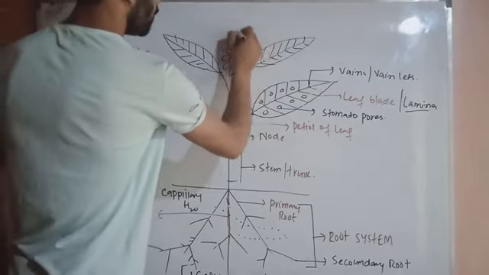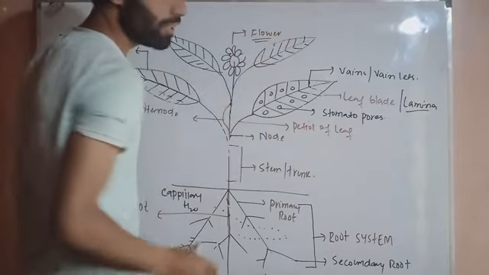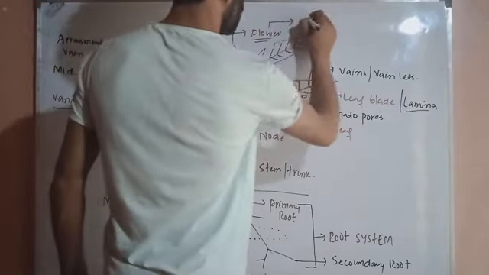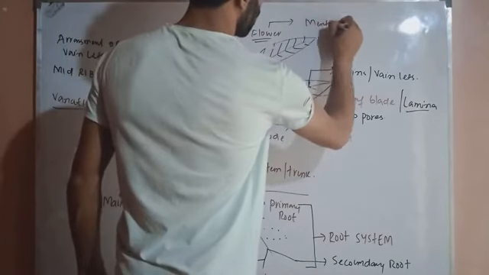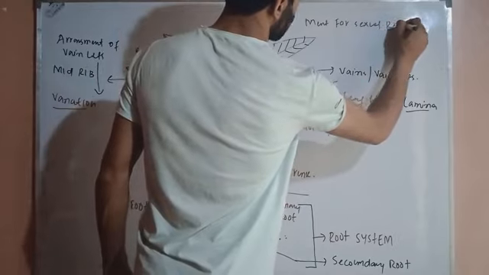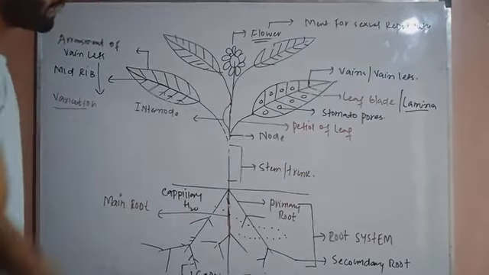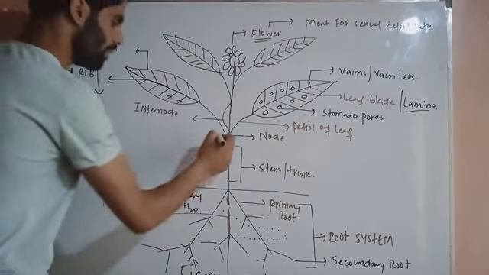And this is the flower of a plant, and it is mainly meant for sexual reproduction. If we look at this leaf, what will happen?